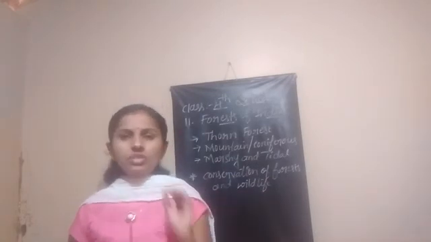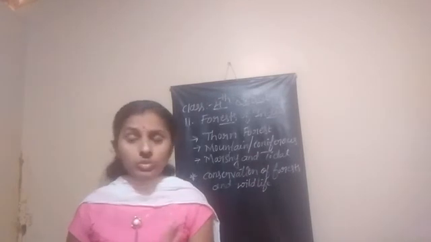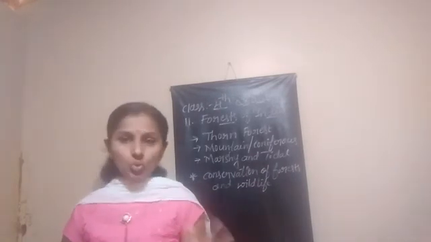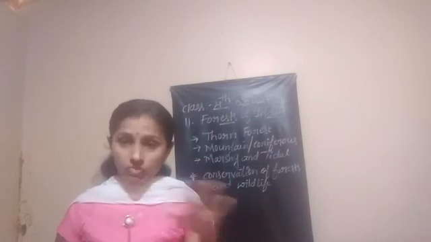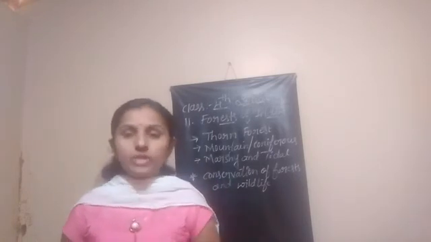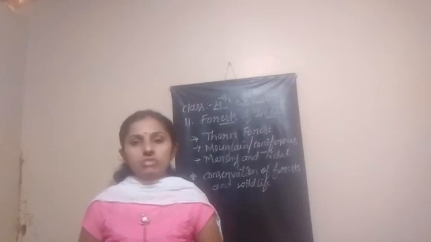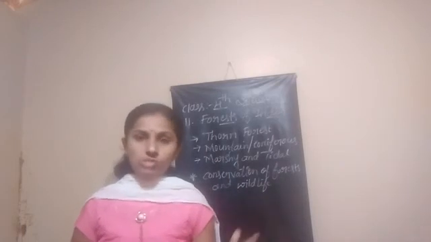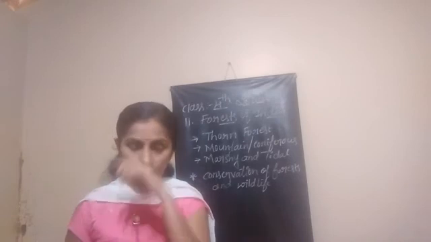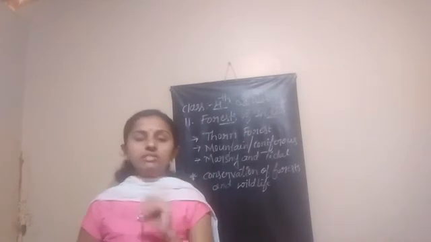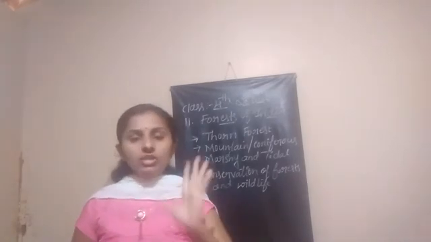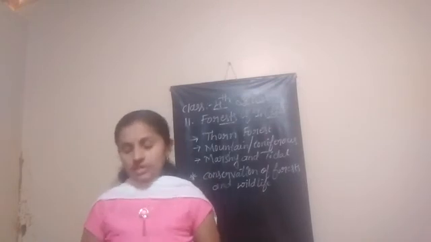That is needed, but we have to do it within limits. If we cut one tree, in that same place we have to plant another one. That is one of the processes. If we follow it, it is possible to avoid deforestation activities. Understood? If we cut a tree, what should we do? In the same place we have to grow another plant. Okay, that is one of the processes.